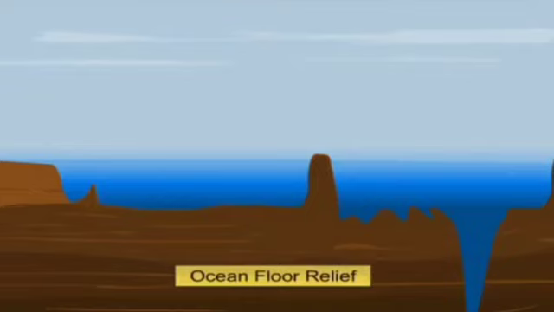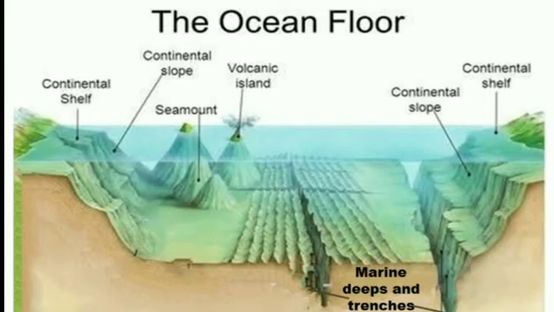So beginning with the first, that is the relief of the ocean floor. Now what is this relief of the ocean floor? See children, in the picture on the screen you can see so many parts. Continental shelf, continental slope, abyssal plain, rift valley, marine deeps and trenches. All these things we are going to learn in detail.